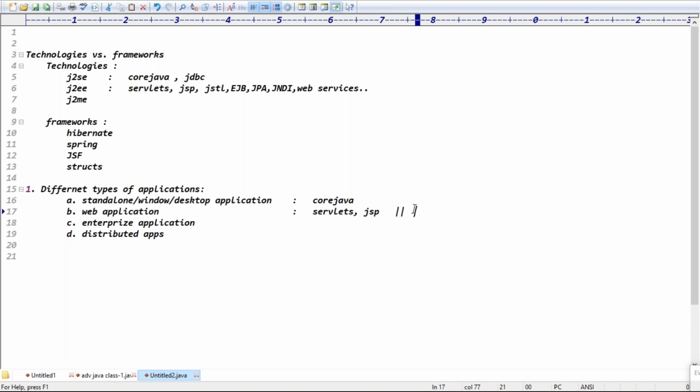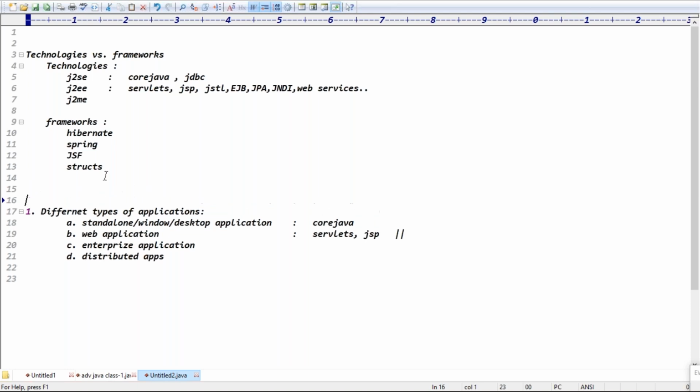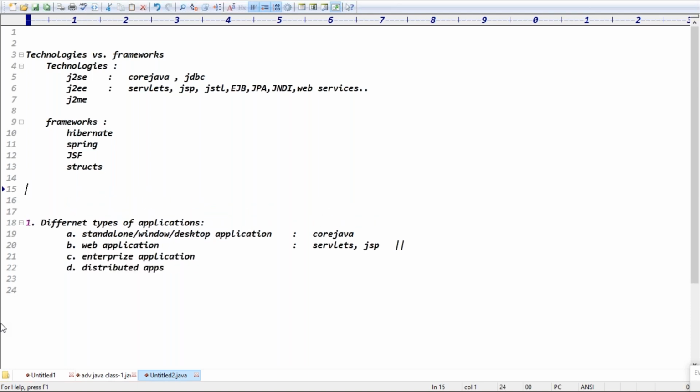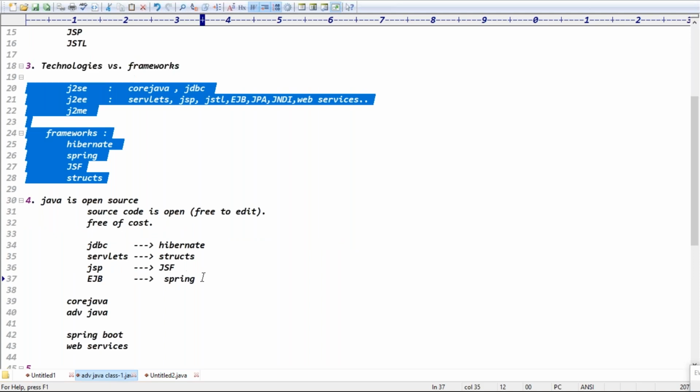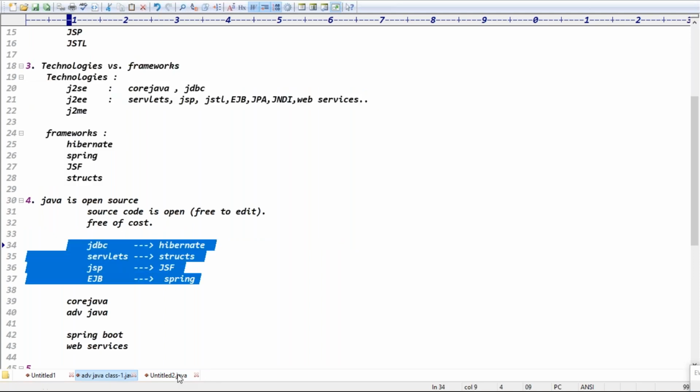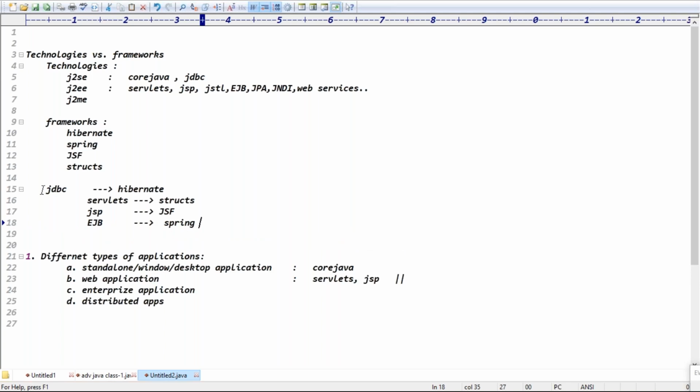On the top of the servlets and JSP, yesterday I said clearly, which framework is introduced? Tell me, guys. On the top of JDBC, we have Hibernate. On the top of servlets, we have the Struts framework. On the top of JSP, we have the JSF framework. On the top of EJB, we have the Spring framework, right? Tell me, on the top of the servlets, which framework is available? Please respond.